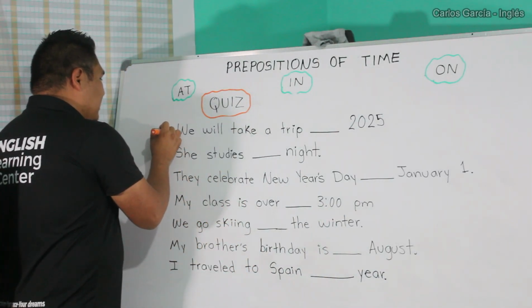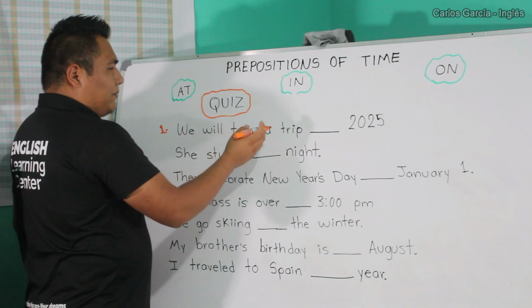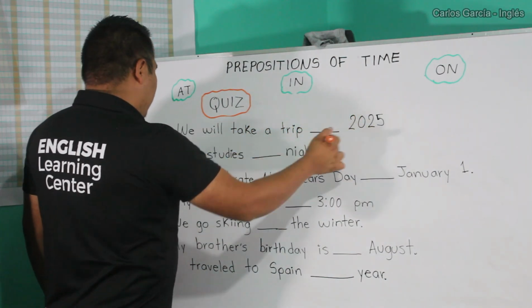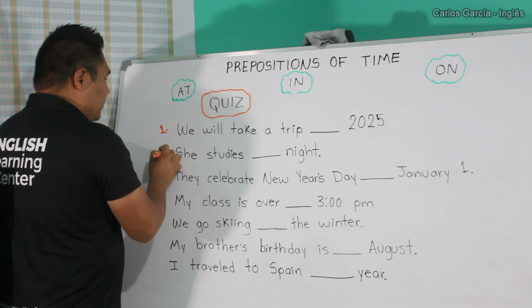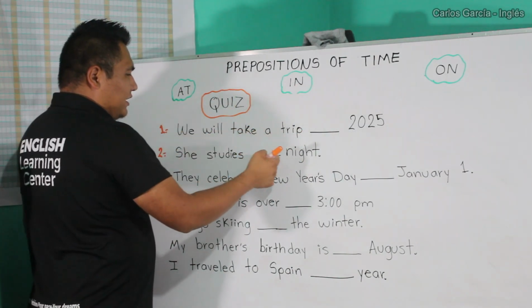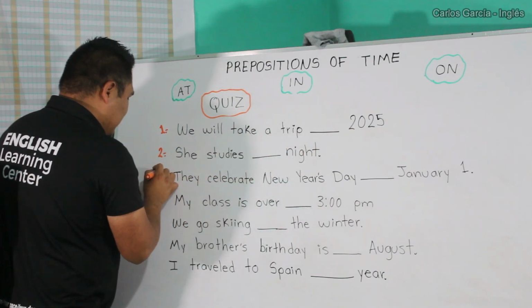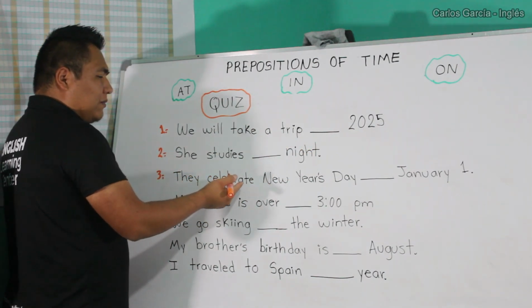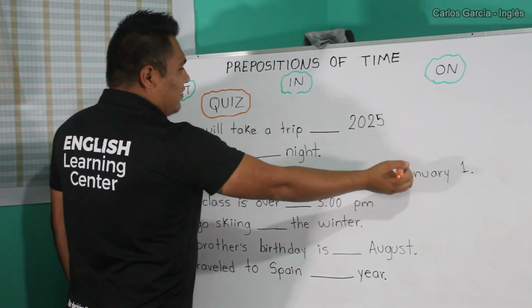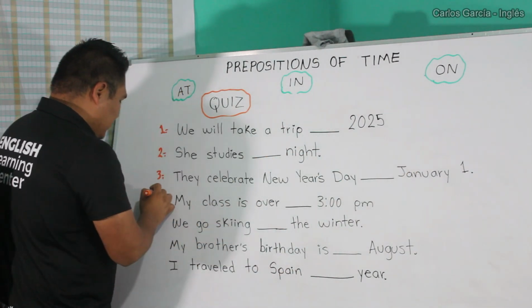First one, we will take a trip at or on 2025. Number 2, she studies blank night. Which preposition goes here? Number 3, they celebrate New Year's Day at or on January 1st.